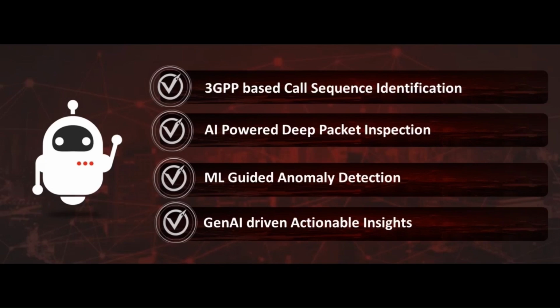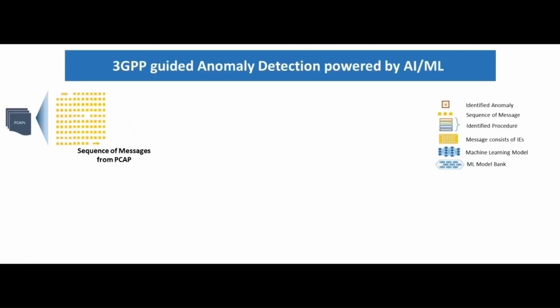Driven by augmented intelligence, ABot AI can perform deep packet inspection, use novel and classic ML algorithms to detect anomalous behavior in the network, and provide actionable insights on network communication guided by generative AI. Let's first understand what is an anomaly. An anomaly is any out of the ordinary behavior in the network.